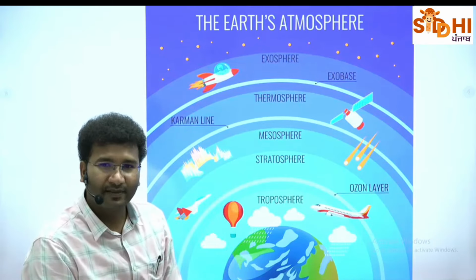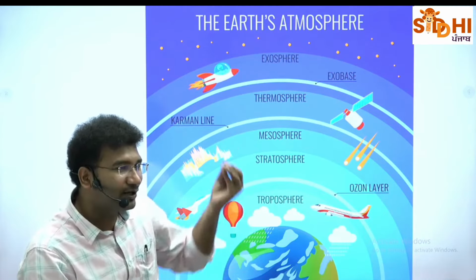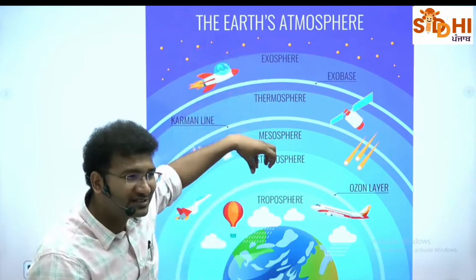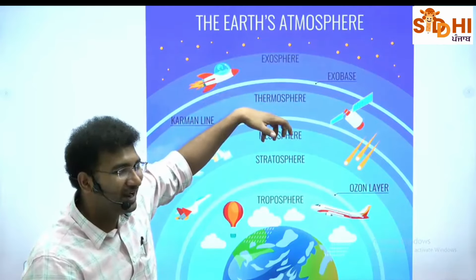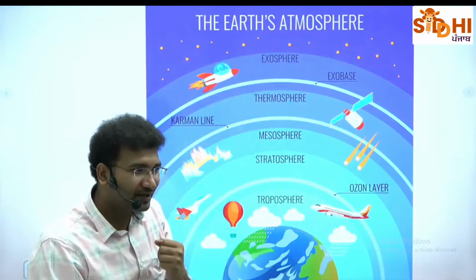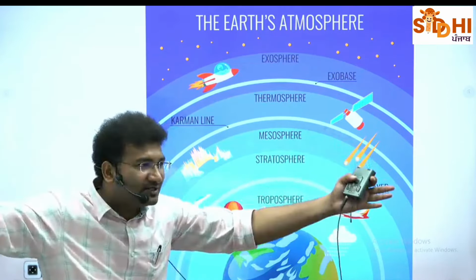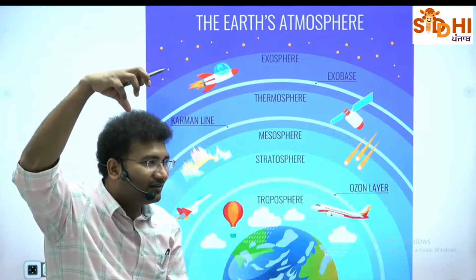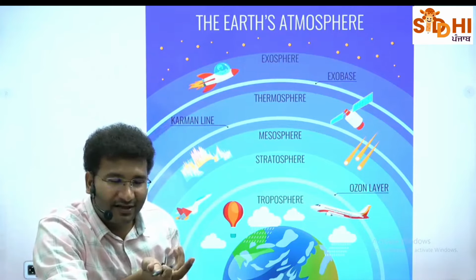Project Loon. Google wants to take up this project. They want to send hot air balloons into the sky, to the top layer of the troposphere or the stratosphere, and from there, instead of sending satellites, balloons are much cheaper. They want to build big balloons, 10 times the size of these classrooms, and keep them higher. From there they can act like satellites at lower cost.